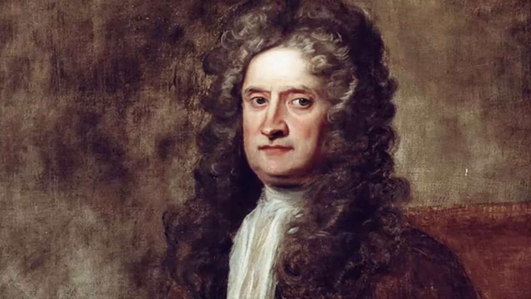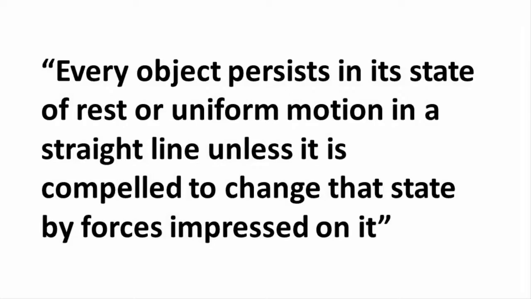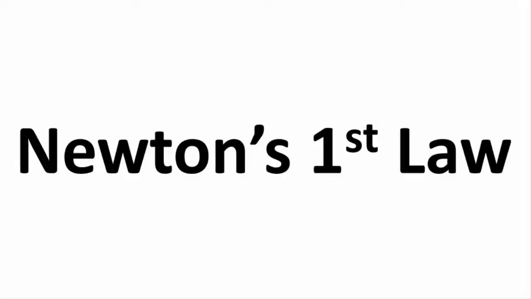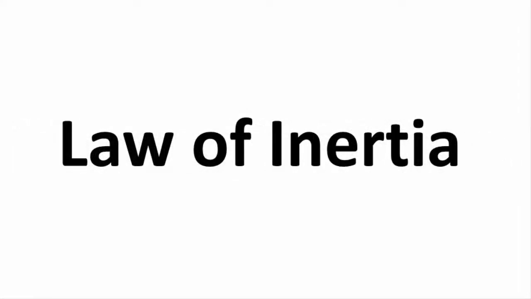Newton built on Galileo's concept of inertia to say that inertia is the object's tendency to resist change in its current state. The inertia depends on the object's mass. Newton states that every object persists in its state of rest or uniform motion in a straight line unless it is compelled to change that state by forces impressed on it. This became known as Newton's first law of motion. In recognition of Galileo's contributions, this law is also known as the law of inertia.